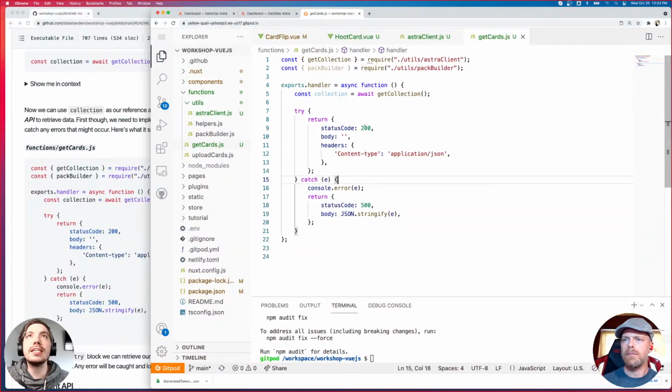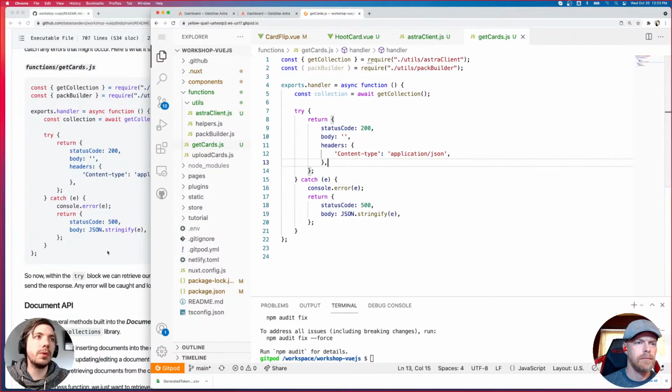If it succeeds, we're going to send back 200 saying yes, I succeeded. Here's the body, which right now is just empty. If it errors, it's going to save that error to the error console, and it's going to send back a 500 saying something happened. Everything failed. So that will let it gracefully fail so that the server doesn't crash every time something happens, because things will happen.